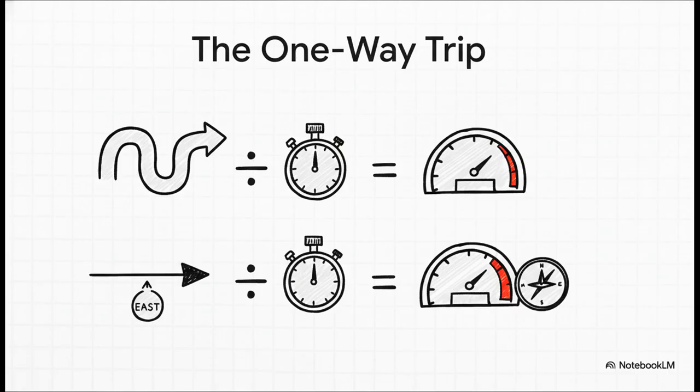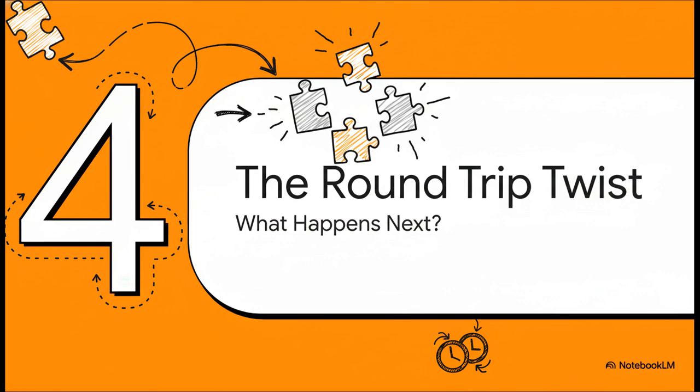So here's the key thing for now. On a simple one-way trip in a straight line, the numbers for speed and velocity can look exactly the same. But that is about to change in a big way. Because wait a second, the story isn't over. This is where our puzzle from the very beginning comes back. This is the twist that makes everything finally click.